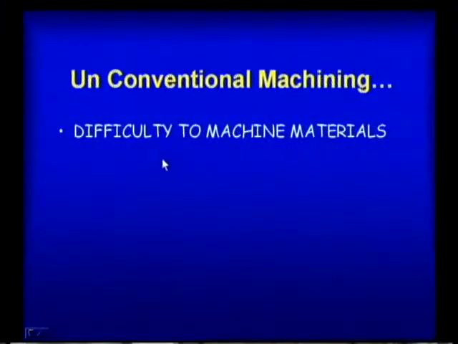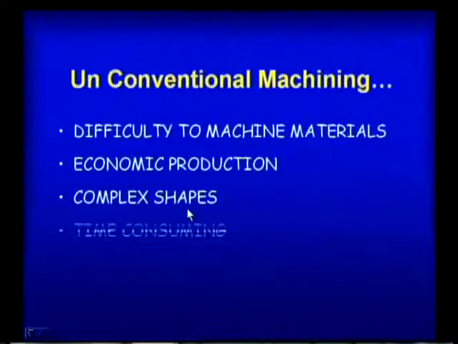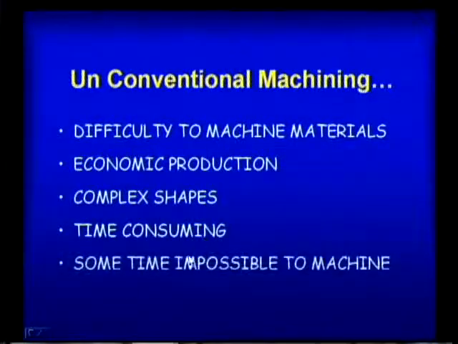Another point is difficult-to-machine materials. Under conventional machining processes, whatever material is difficult, that material can be machined in this unconventional process. Next, economic production. Under unconventional machining, economic production can also be maintained, so that the cost of production will be right. And complex shapes, which cannot be machined in conventional, we can go for. And time consuming: whenever conventional machining processes consume a lot of time, then we go for unconventional machining, so that we can reduce the time.